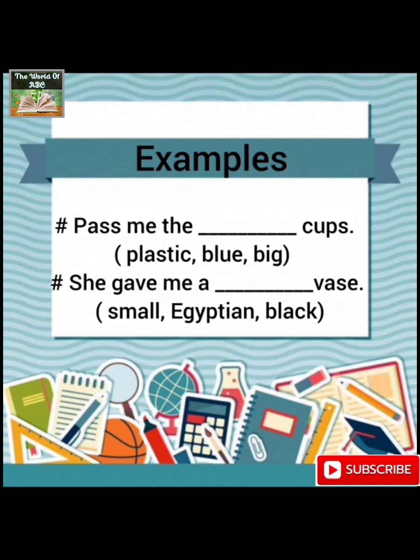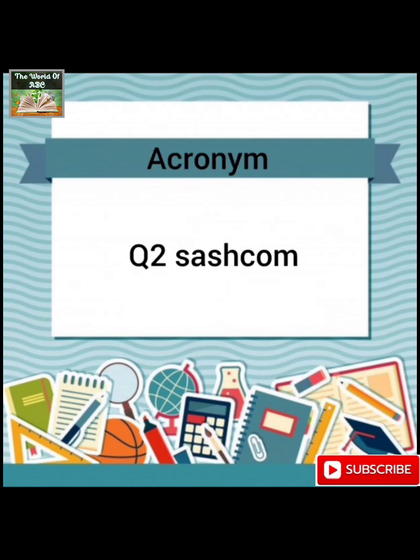Another example is there. She gave me a dash vase. Small, Egyptian, black. All these three adjectives can be put anywhere. But according to the rules of English grammar, there is an acronym, Q square SCOM, that will help us to put proper adjective at proper place according to the sequence to make a correct, meaningful sentence.